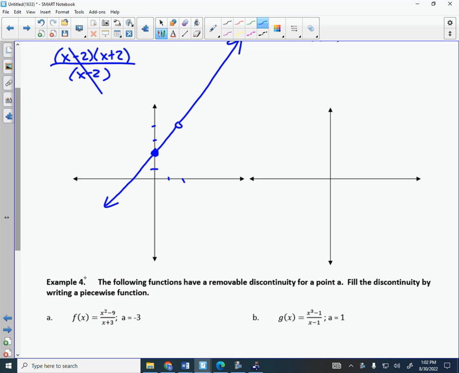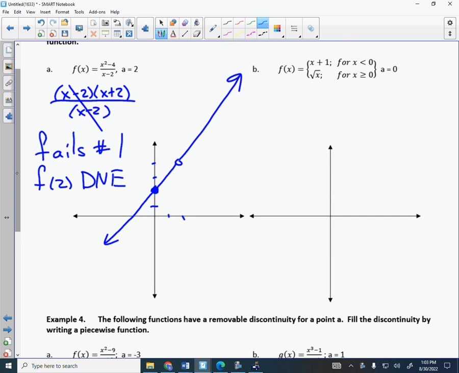If you plug in 2, you do not get an output, okay? And so you just write fails number 1. You could write that, or you could write f of 2 does not exist. Either one is fine. These mean the same thing. Everybody okay with that? So you need to be able to generate graphs. You can use your graphing technology to do so, but then you have to identify the reason why it fails to meet that. Let's look at the next one.